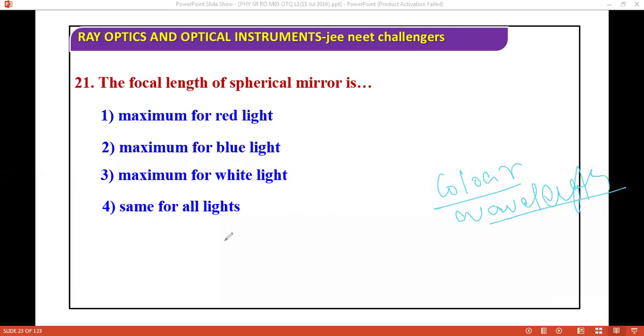Have you read about any relation between focus and wavelength? No. So the answer is the same for all light.